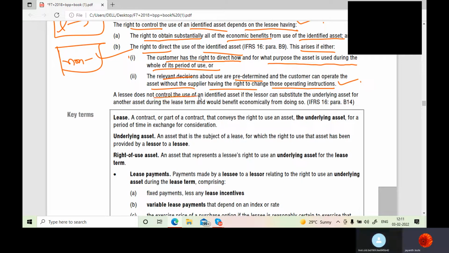The lessee does not control the use of an identified asset if the lessor can substitute the underlying asset for another. The asset identified as per the agreement is the asset you are entitled to, and on that asset only the lessee has control and has to take care of it. If the lessor substitutes any other asset which is not the identified asset in the contract, does the lessee have control over the asset? No, sir. Even though it gives economic benefit to the lessee, any substituted asset is not applicable.